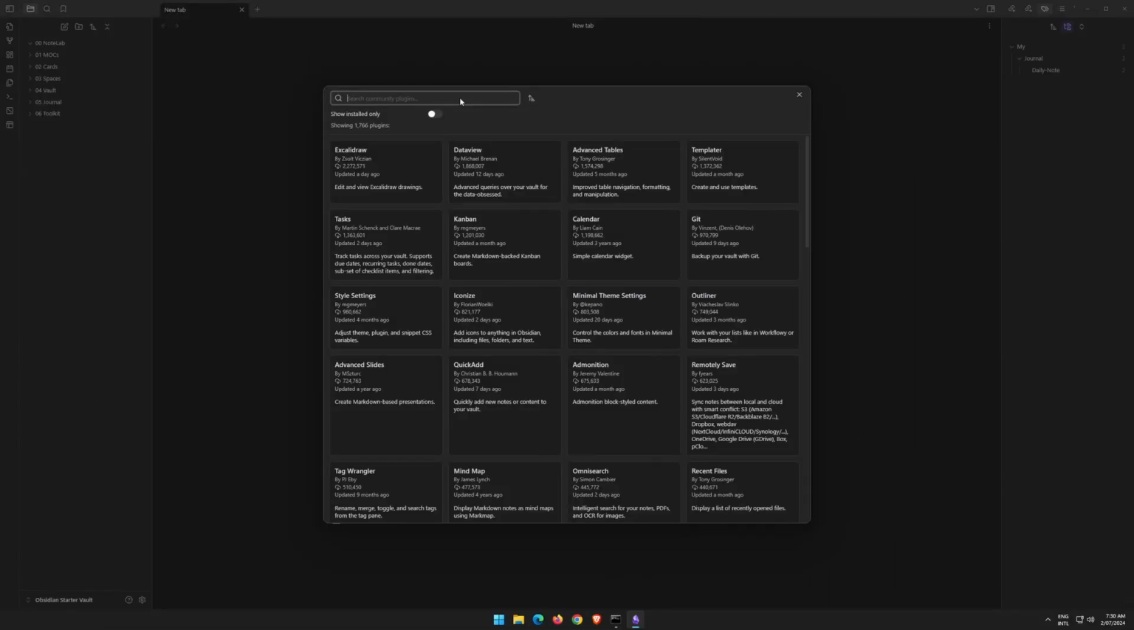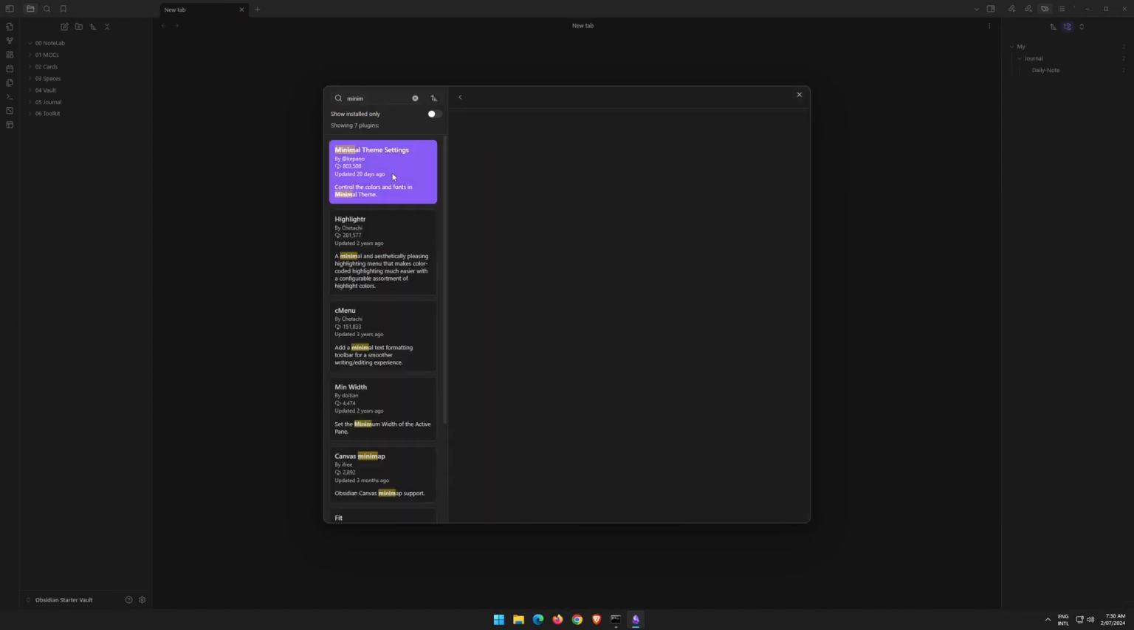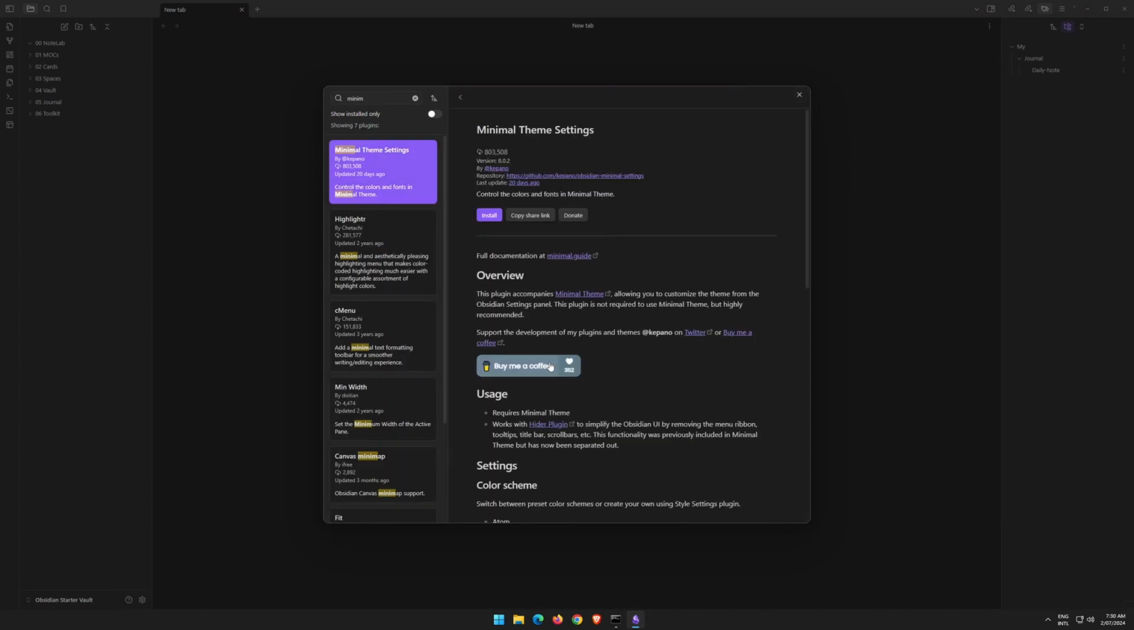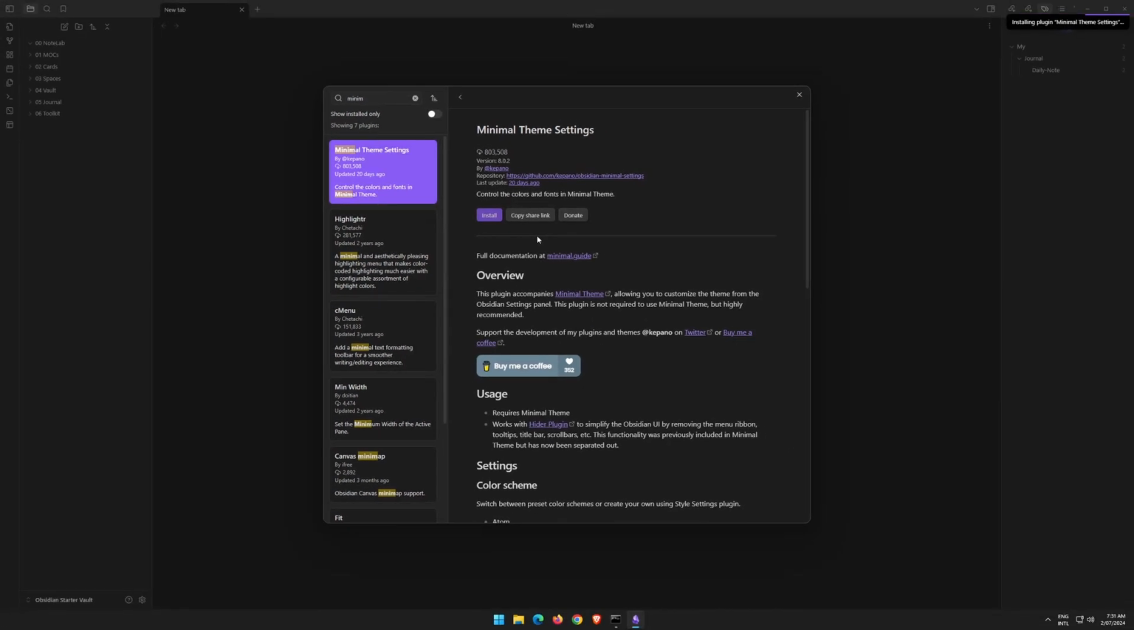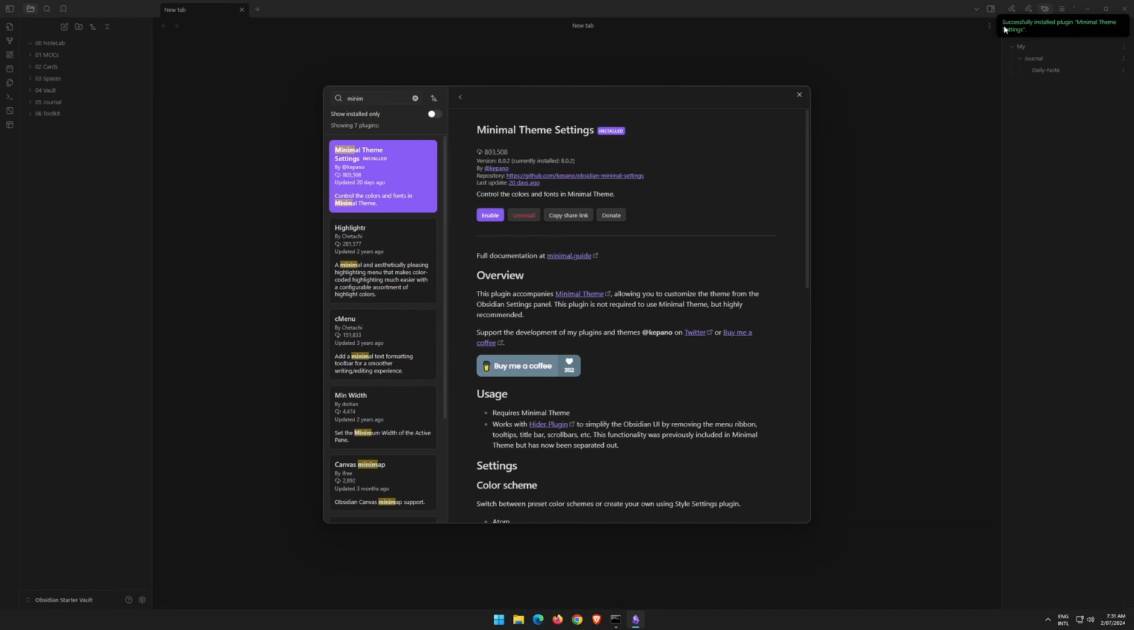For the purpose of this section of the guide, I'll just go ahead and install a few plugins. First one will be minimal theme settings. This one works with the minimal theme and it allows us to customize the theme from the Obsidian setting panel. It's not required to use the minimal theme, but highly recommended. So we'll hit install. You can see up the top here it gives us a little status, and now it's successfully installed. We hit enable and now our first community plugin is enabled.